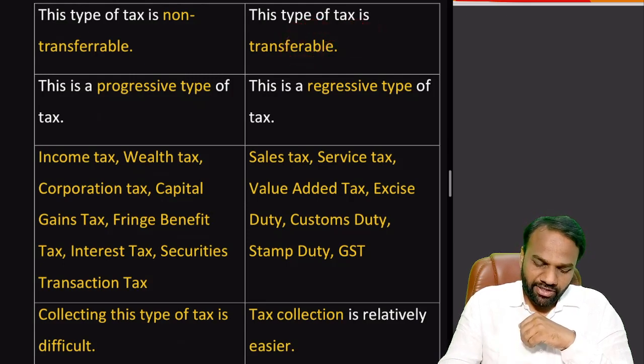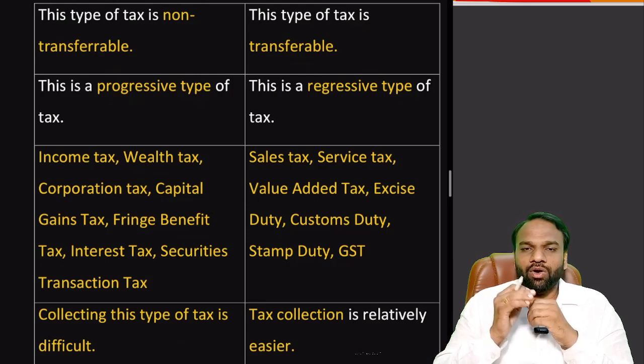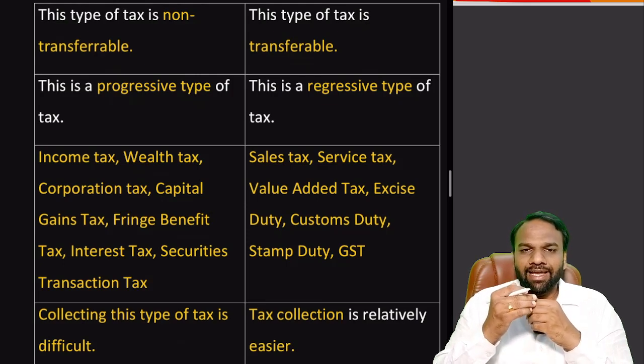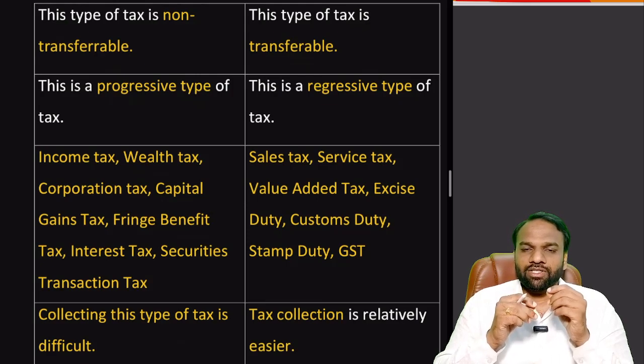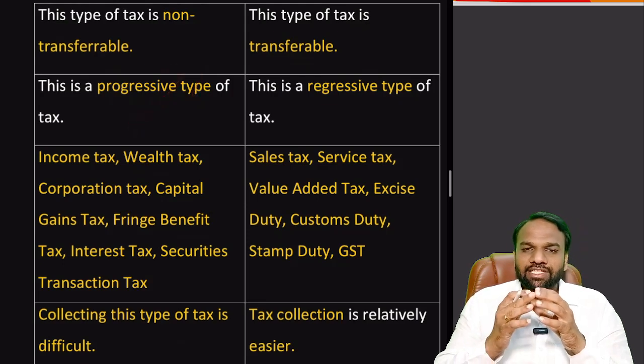Next, an important term associated with taxation is progressive tax and regressive tax. Which kind of taxes are considered progressive and which ones regressive? The taxes which help the poor are called progressive taxes. The taxes which do not help the poor are called regressive taxes. Now coming to direct taxes, an example is the income tax. It can vary. For the rich, you may levy more tax. For poor people, you may levy less tax. So income tax is an example of progressive tax. In general, direct taxes are examples of progressive taxes, because here you can charge differently for poor and rich people.